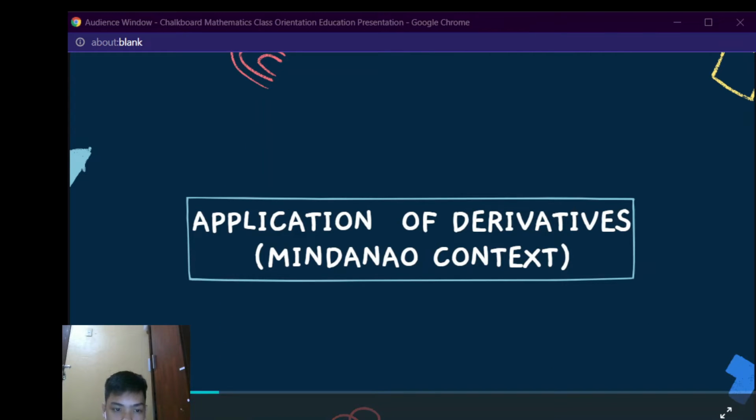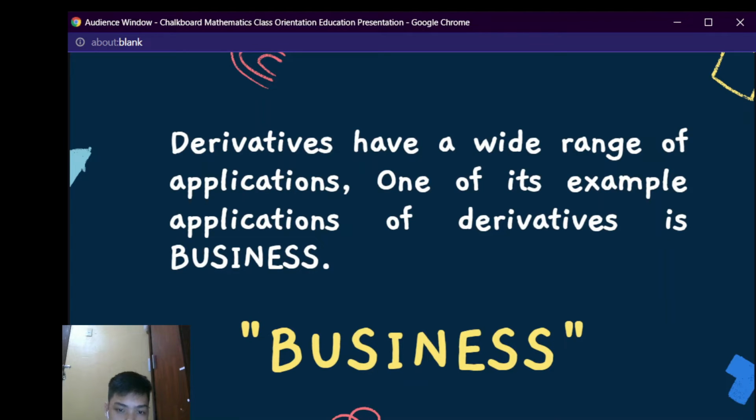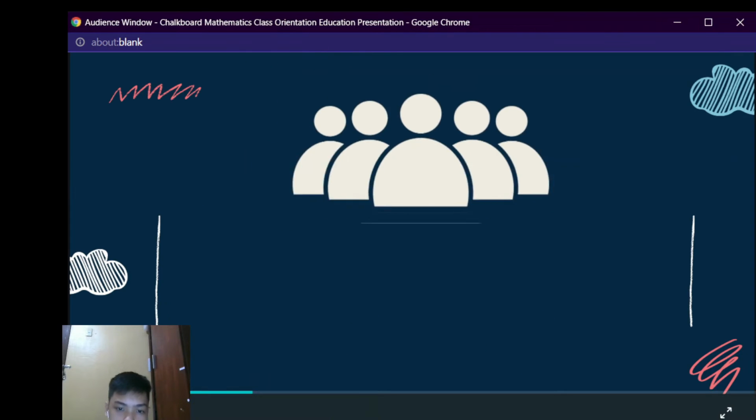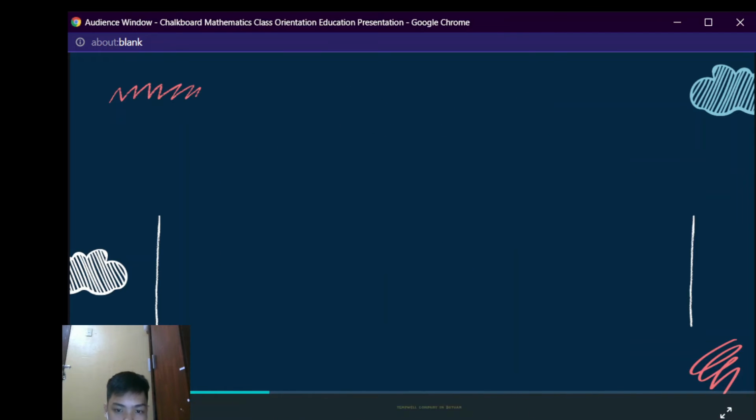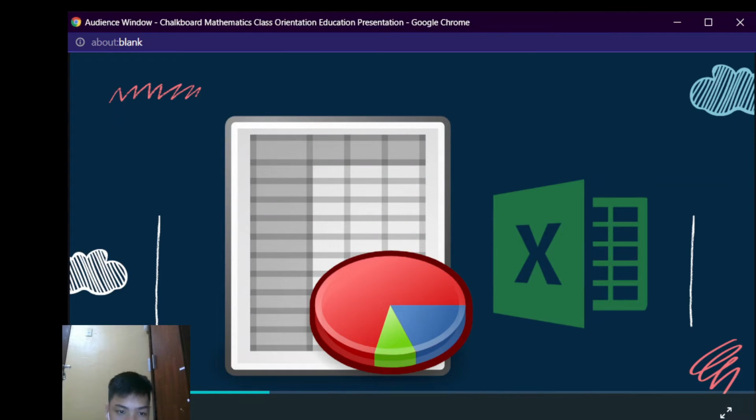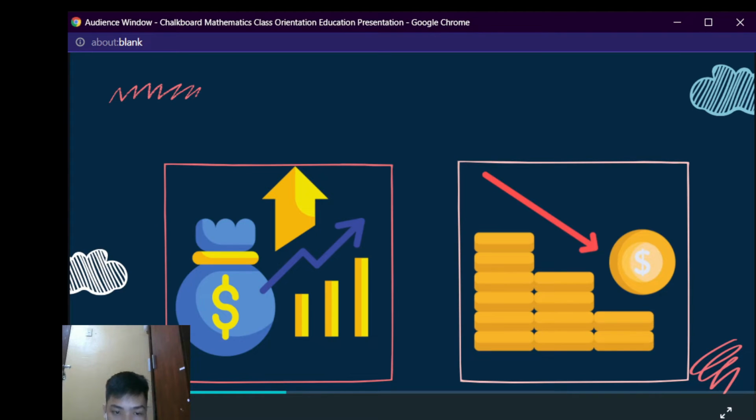Application of derivatives. Derivatives have a wide range of applications. One example application of derivatives is business. Companies today, such as the Temple Company in Butuan, use derivatives to chart data that has been entered on a graph or in a table, such as Excel. Once it has been entered, the data can be graphed, and derivatives can be used to estimate the profit and loss points for specific ventures. Also, derivatives in business can help in minimizing and maximizing profits because we are able to chart the data in the graph.